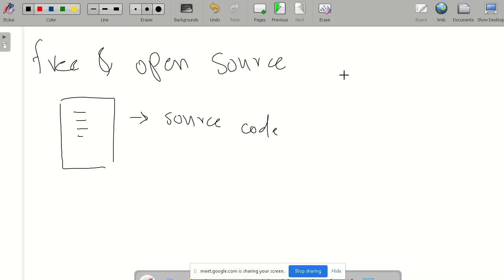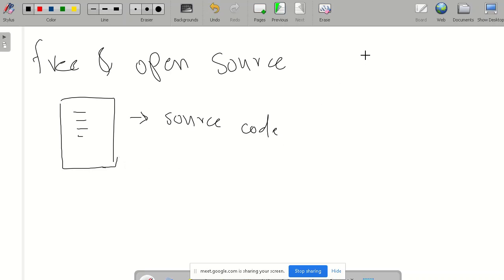So Python being free and open source means the source code of the Python software is available on the internet, and it is free. We don't have to give any licensing fee to use it. So it is called open source and free software. Since it is free and open source, many developers developed different software based on their own requirements.